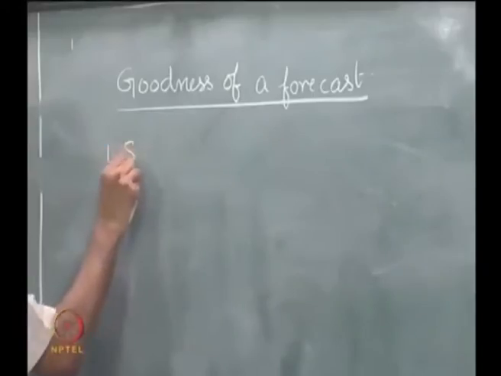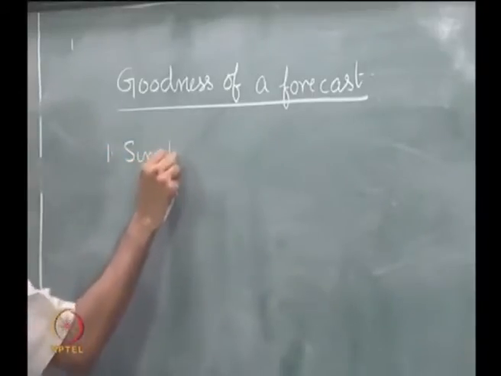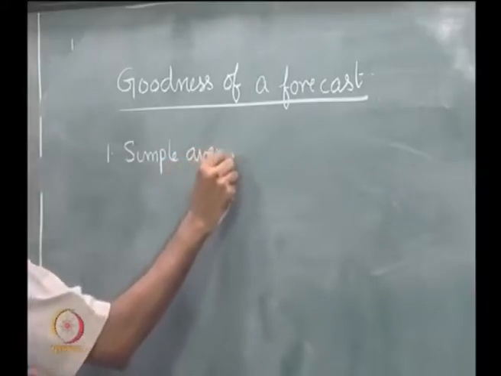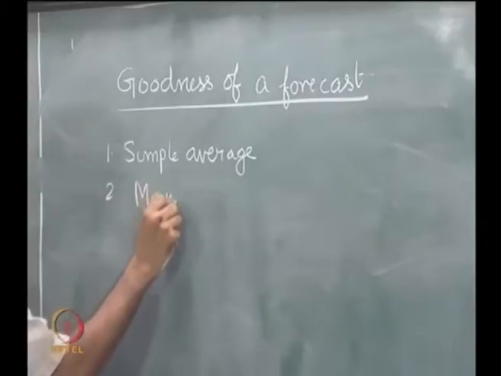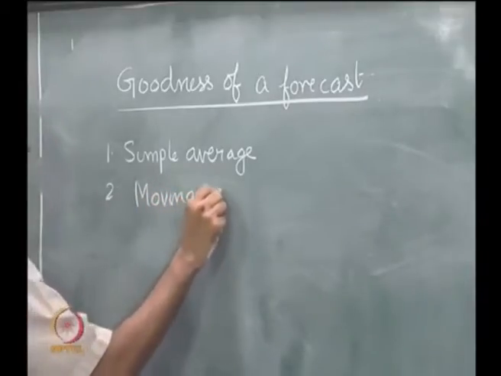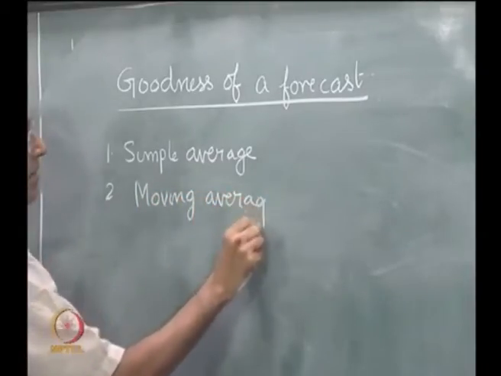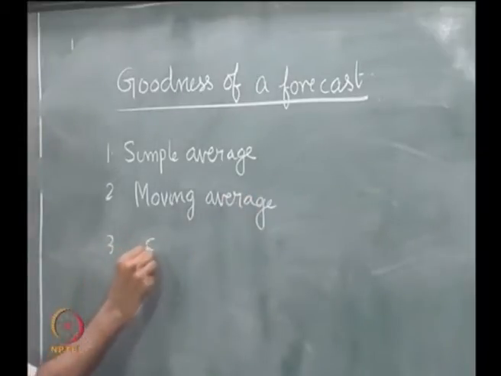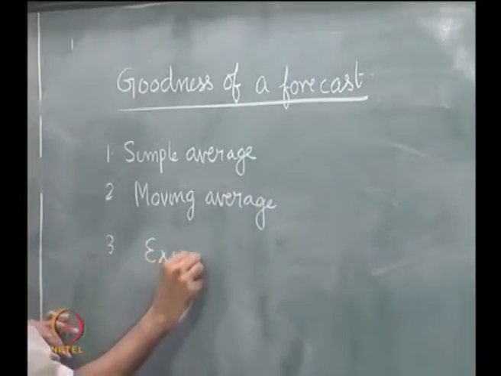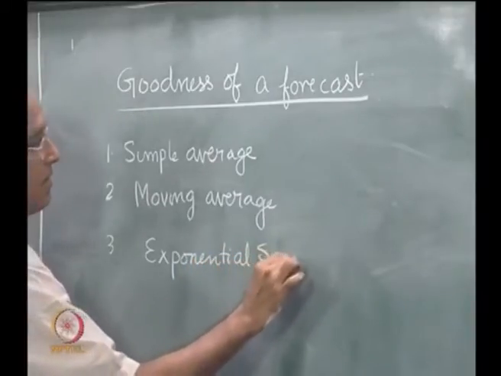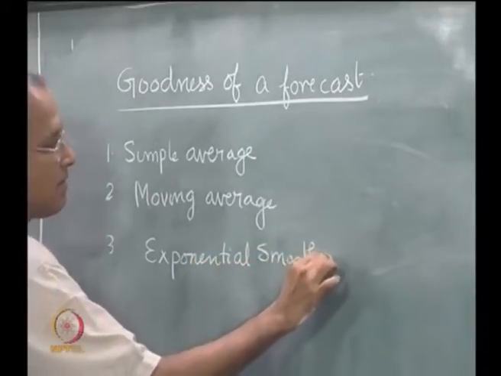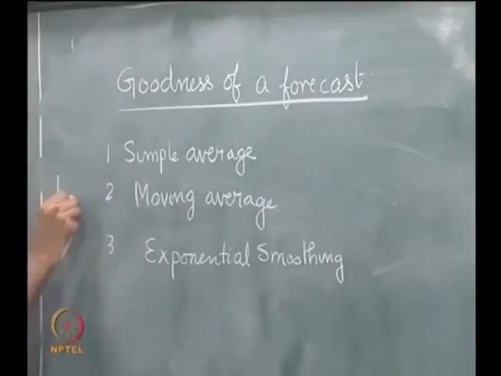We have seen simple average, we have seen moving averages, we have seen exponential smoothing, all these if we have only level.